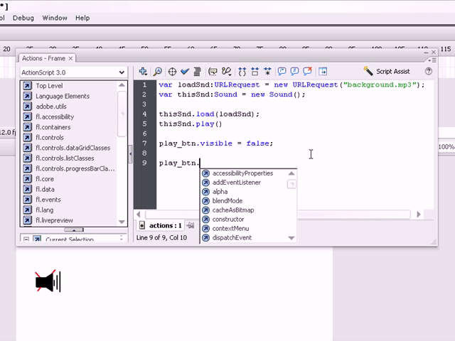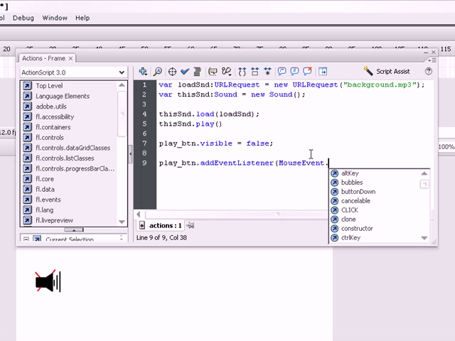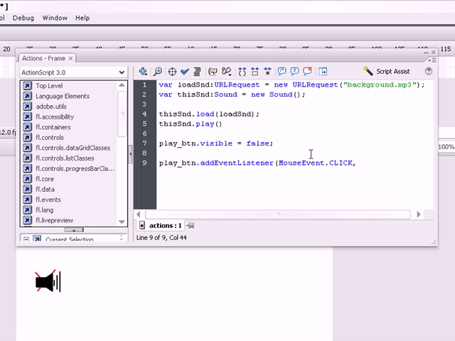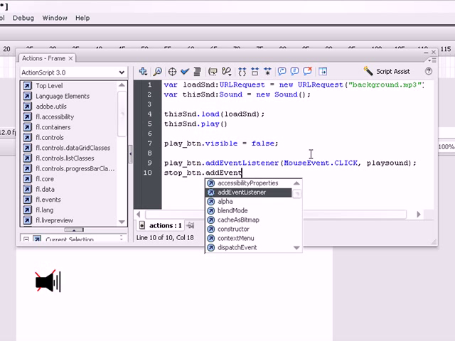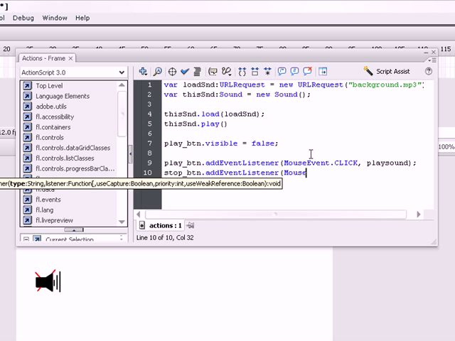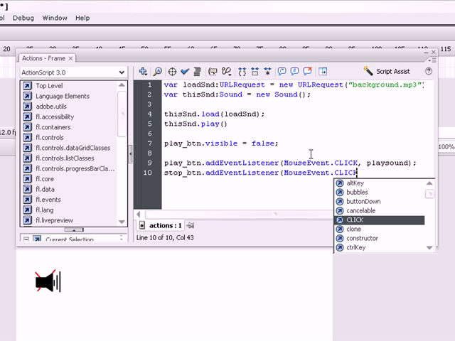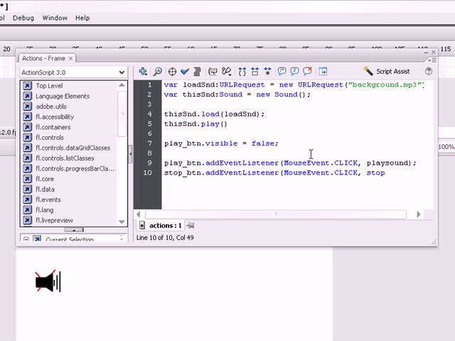Play and store btn dot addEventListener, MouseEvent dot CLICK, comma, then type play sound. Now let's create the same for stop and store btn too. Stop and store btn dot addEventListener, MouseEvent dot CLICK, comma, then stop sound.